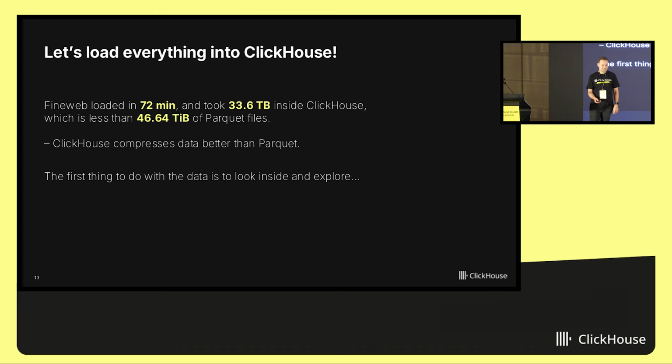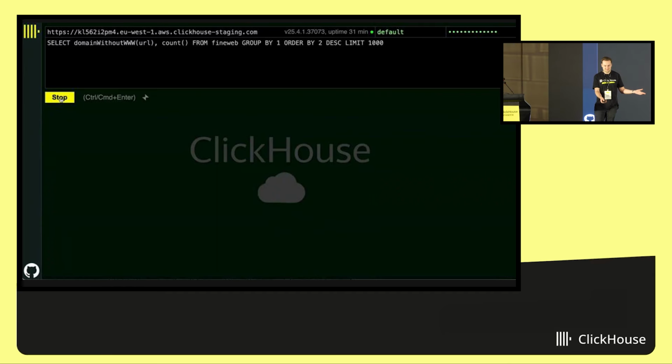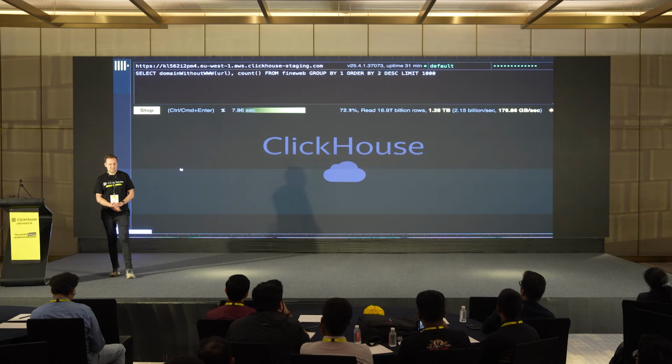Now let's take a look at this data and explore. So we have FineWeb data set with a lot of websites. Which websites are the most represented in this data set? So let me run this query. It runs quite quickly with a speed of 250 gigabytes per second.